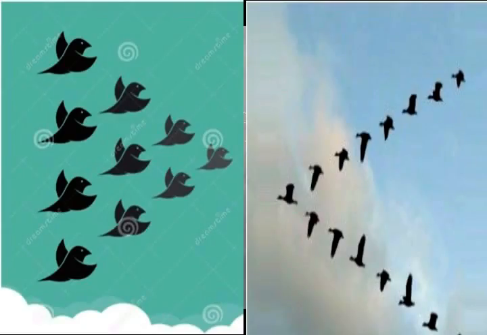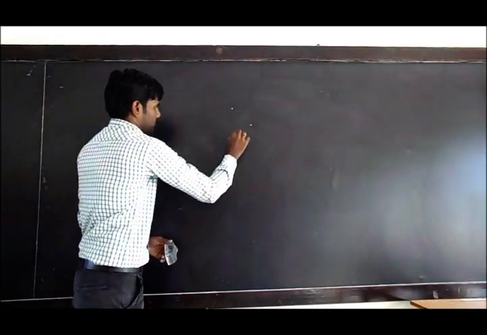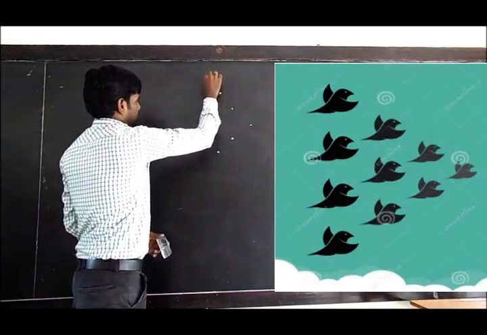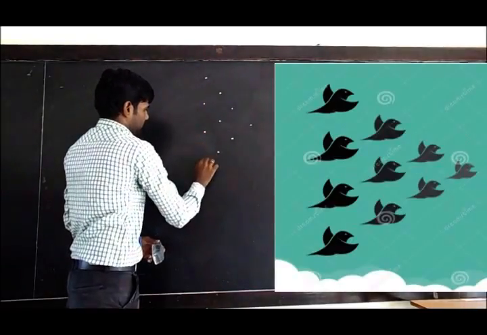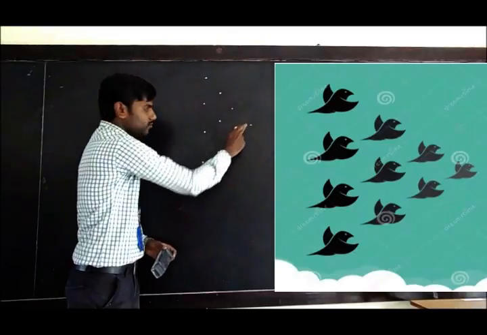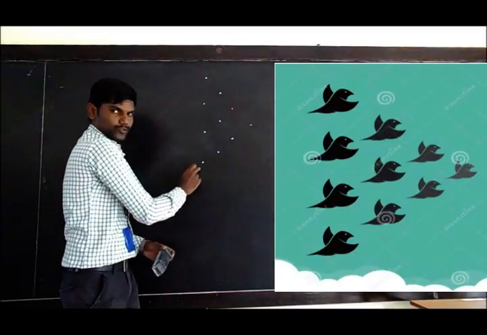Let us try to find a pattern in how birds fly in the sky. With the help of this pattern, we will be able to find the pattern in the story. Here we are going to look at the number of birds flying in each row. First row, second row, third row, fourth row.